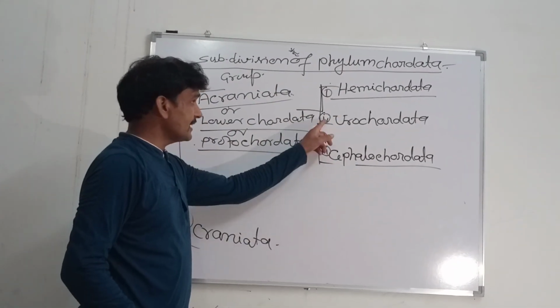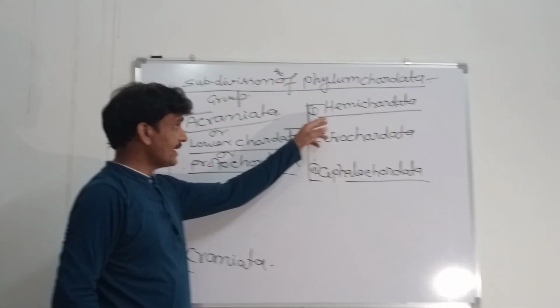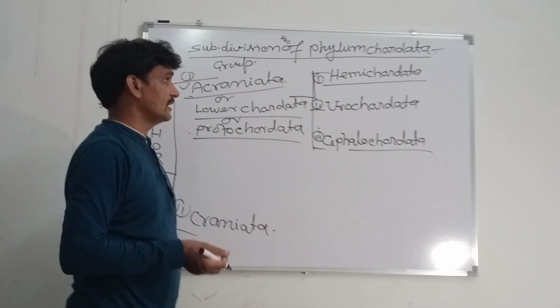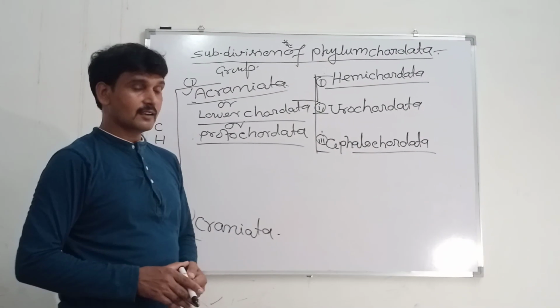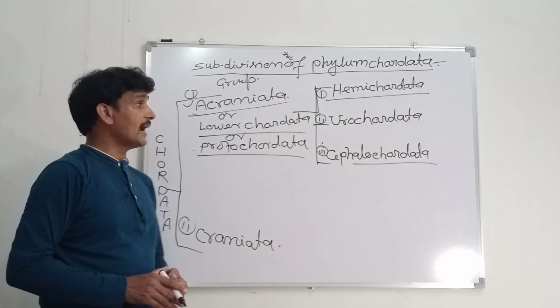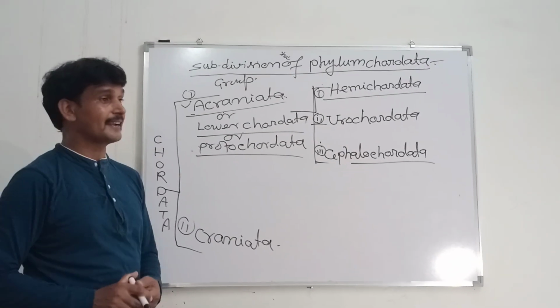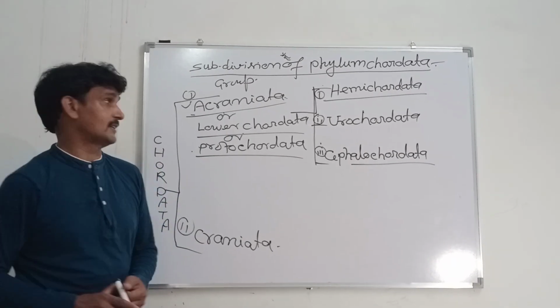Hemichordata includes the example Balanoglossus, which is the connecting link between invertebrate non-chordates and chordates, exhibiting both characters.